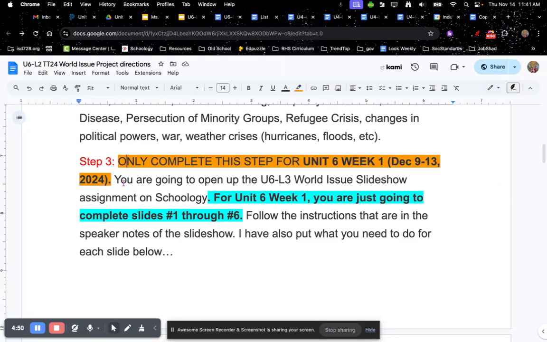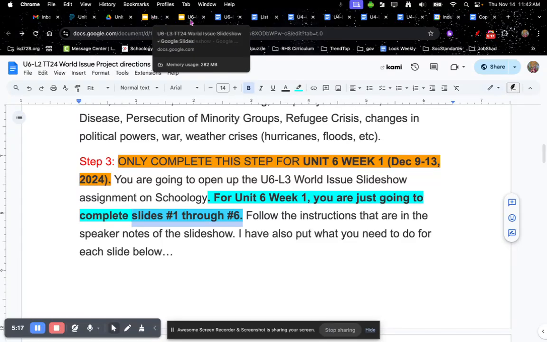So you are going to open up the assignment that says U6-L3 World Issue Slideshow Assignment. It's already in Schoology. You all get your own copy of the slideshow, and I will show you that slideshow in just a second. So for Unit 6, Week 1, you are just going to complete slides number 1 through 6. Follow the instructions that are in the speaker notes of the slideshow.